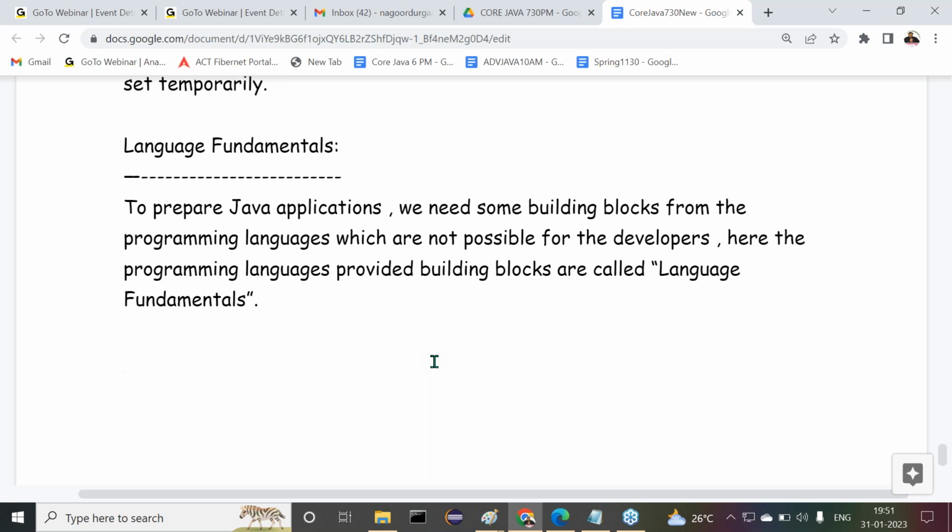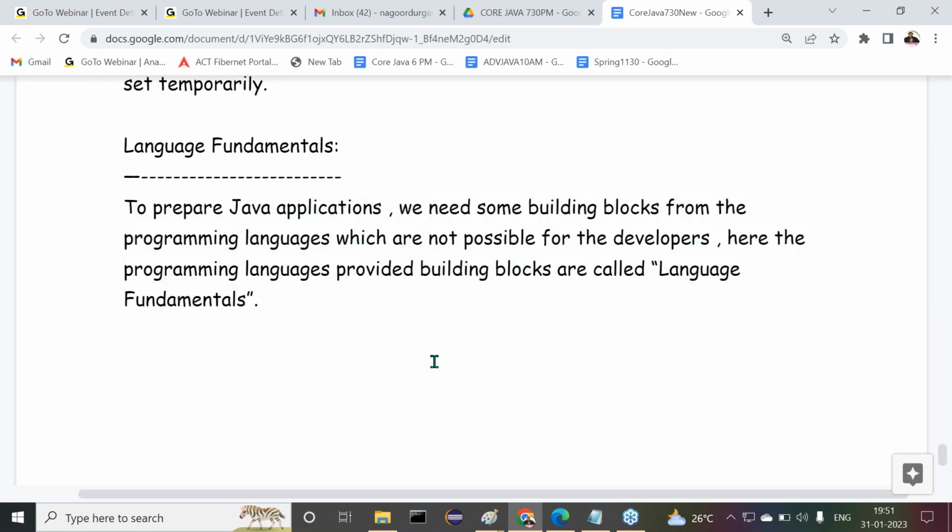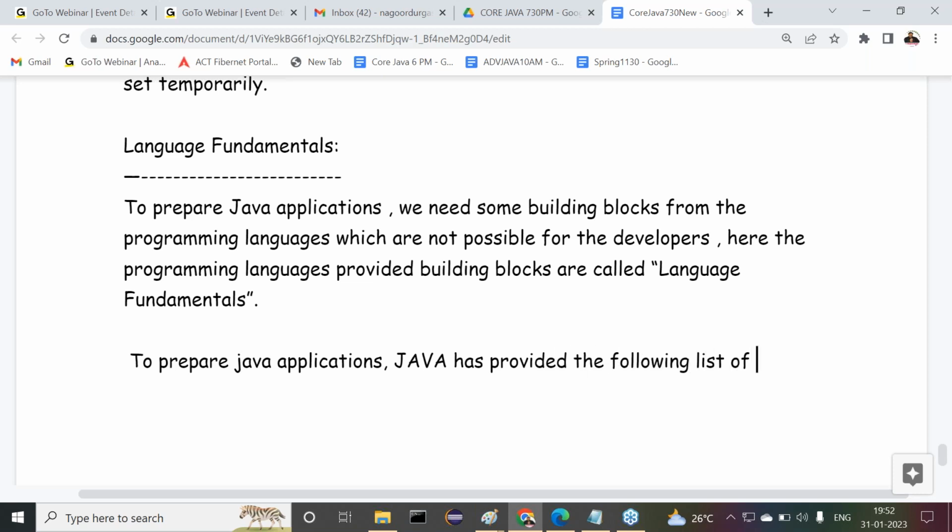All right, sir. Once again, I'm repeating the point here. Try to understand it now. To prepare Java applications, we need some building blocks from the programming languages, which are not possible for the developers. Here, the programming language provided building blocks are called language fundamentals. What are the various language fundamentals which are provided by Java programming language to prepare Java applications? Observe carefully. To prepare Java applications, Java has provided the following list of language fundamentals.